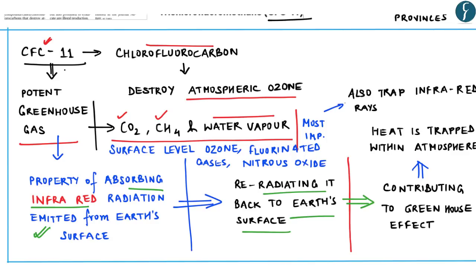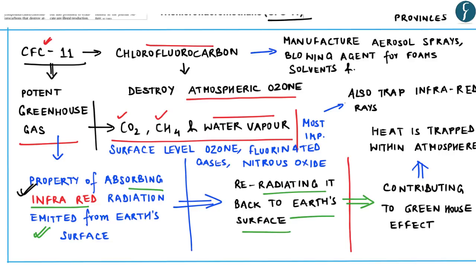So CFC-11 is also a potent greenhouse gas which has the property to absorb infrared radiation. Now, the CFC-11 compound is used to manufacture aerosol sprays, blowing agent for foams, and is also used to manufacture solvents and refrigerants. So we understand that CFC-11, which is a potent greenhouse gas and is used to manufacture various products, also destroys atmospheric ozone.